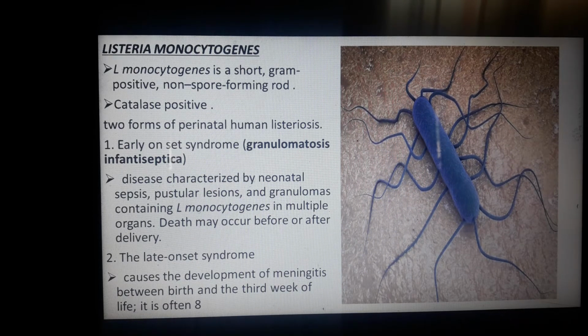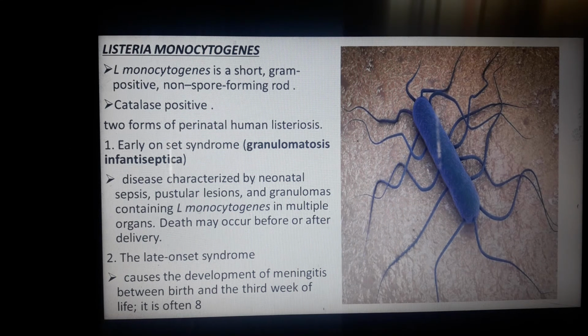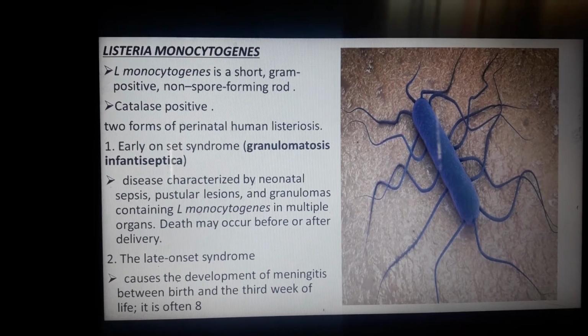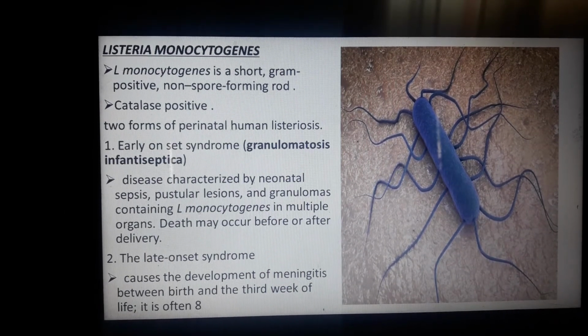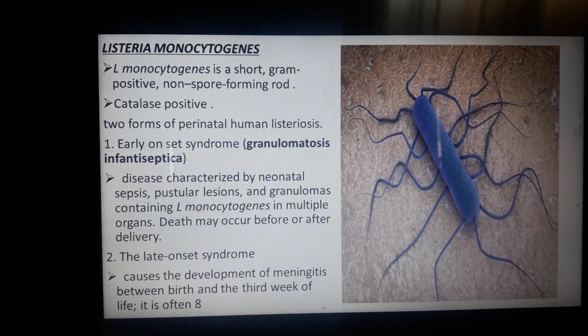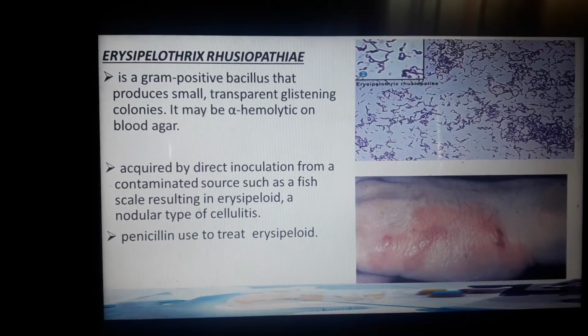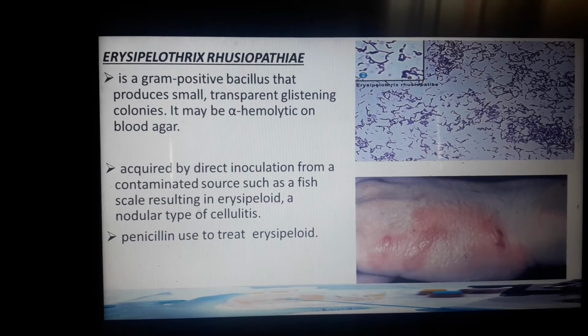The late onset syndrome is caused by development of meningitis between birth and the 3rd week of life, often up to 8 weeks. So in late onset syndrome, the baby can be infected after birth. It usually happens if there is poor sanitation in hospitals, or hospitals that are contaminated by Listeria monocytogenes.